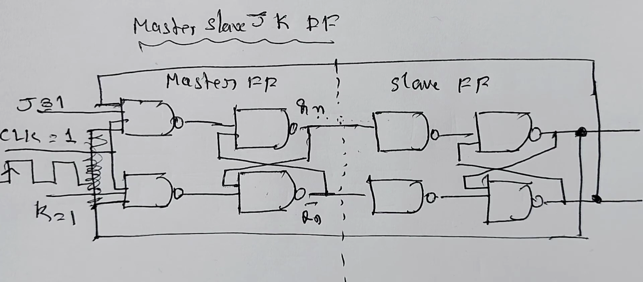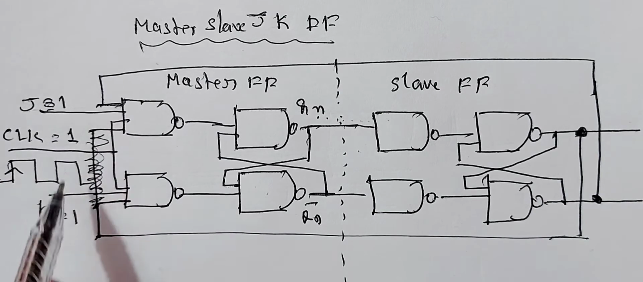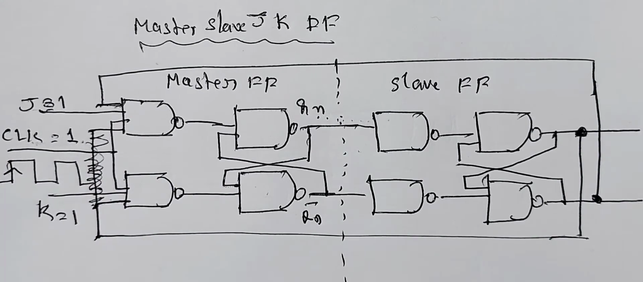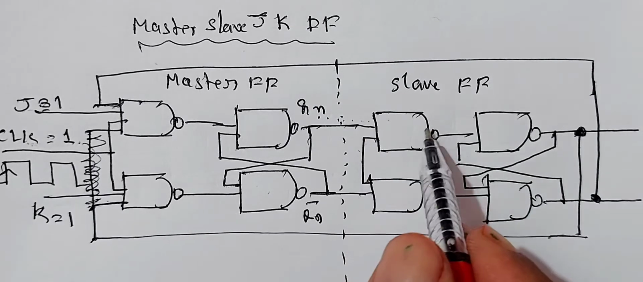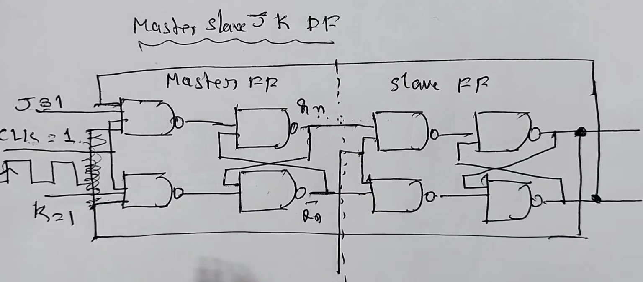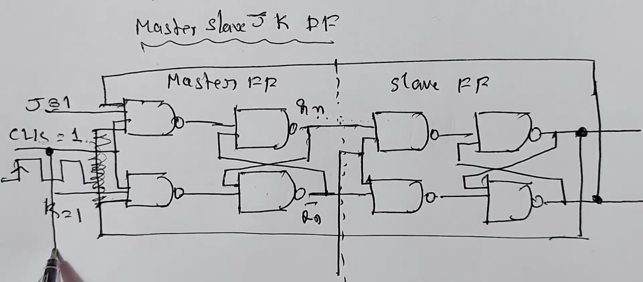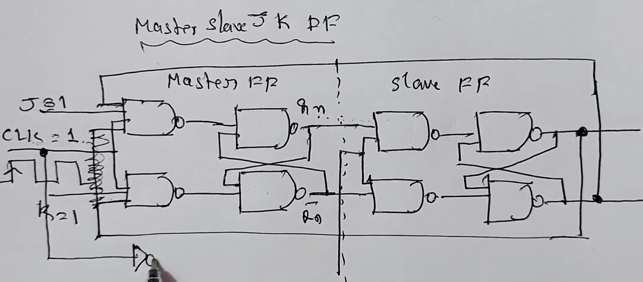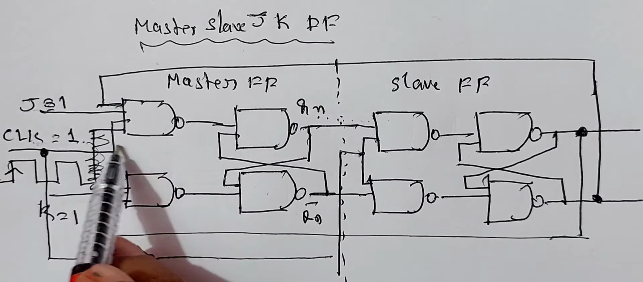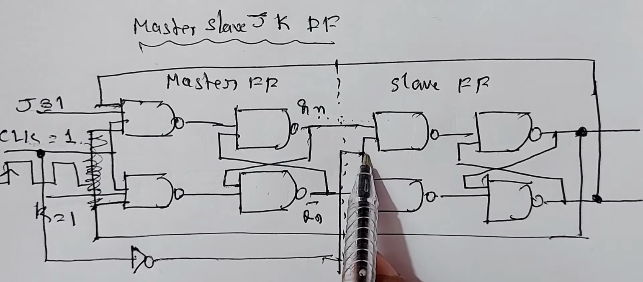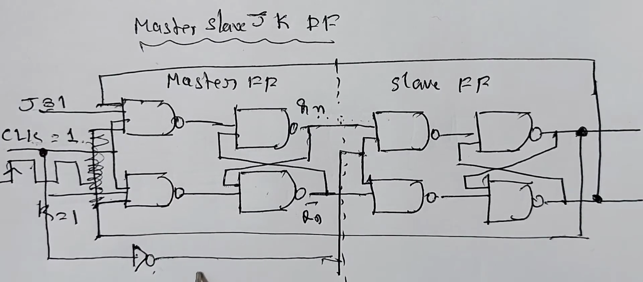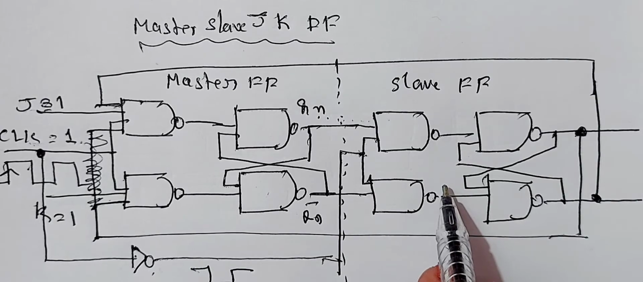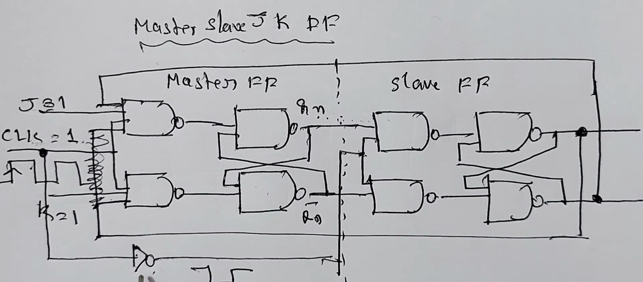Now let us study the action. I will consider J equals 1, K equals 1 with the clock pulse. And in the master slave flip-flop, the clock pulse for the second slave flip-flop is connected to the first flip-flop through a NOT gate. Since the clock pulse of the first gate is connected to the clock pulse of the second gate through a NOT gate, if positive pulse goes to the first gate, negative pulse will go to the second stage, because NOT gate inverts. If the positive pulse is 1, negative pulse is 0.